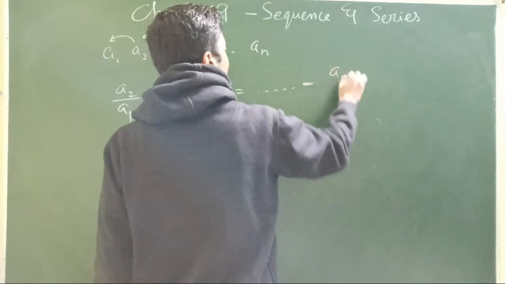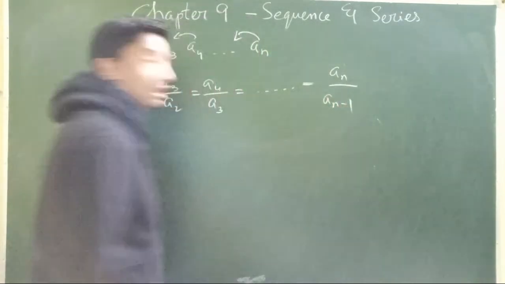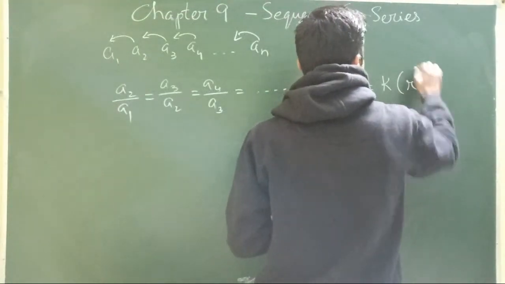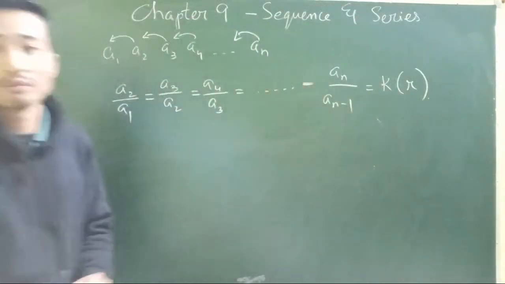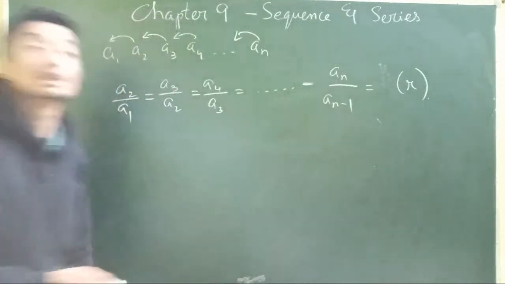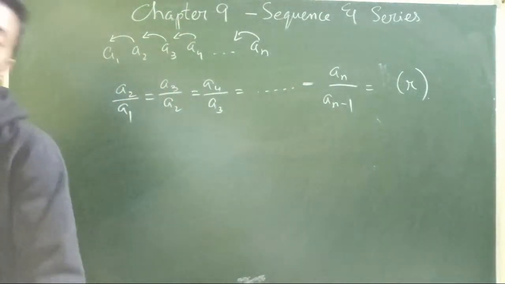That means AN divided by its preceding term, AN minus 1. They should all give us the same constant term, which is known as the common ratio. Generally we will just use R. That is known as the common ratio. So this is called a geometric progression.